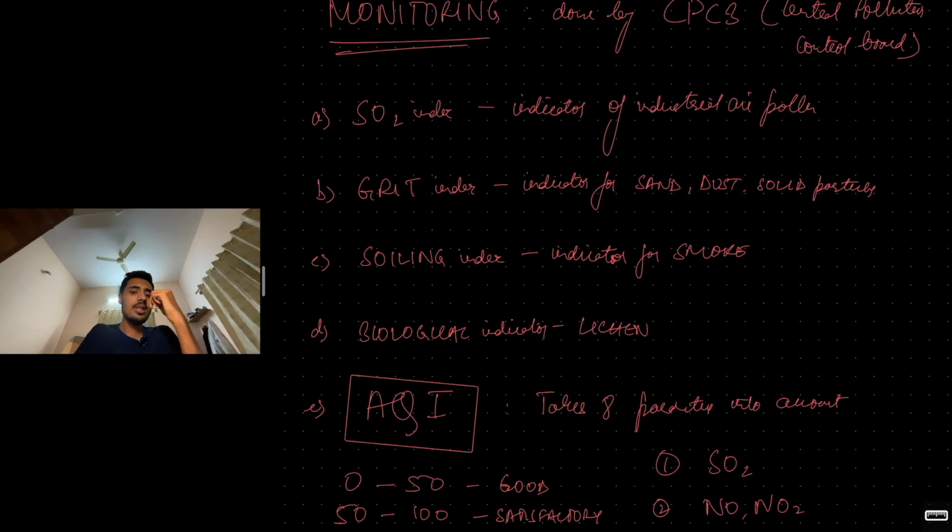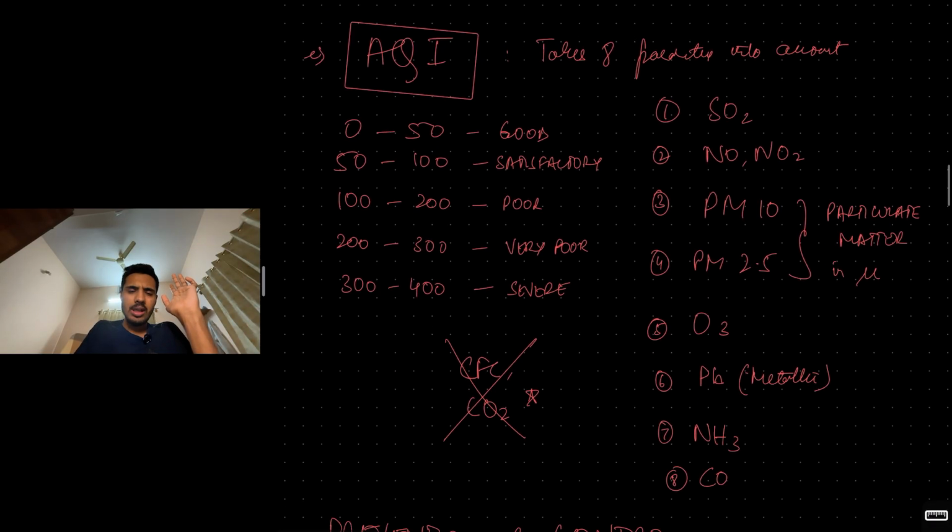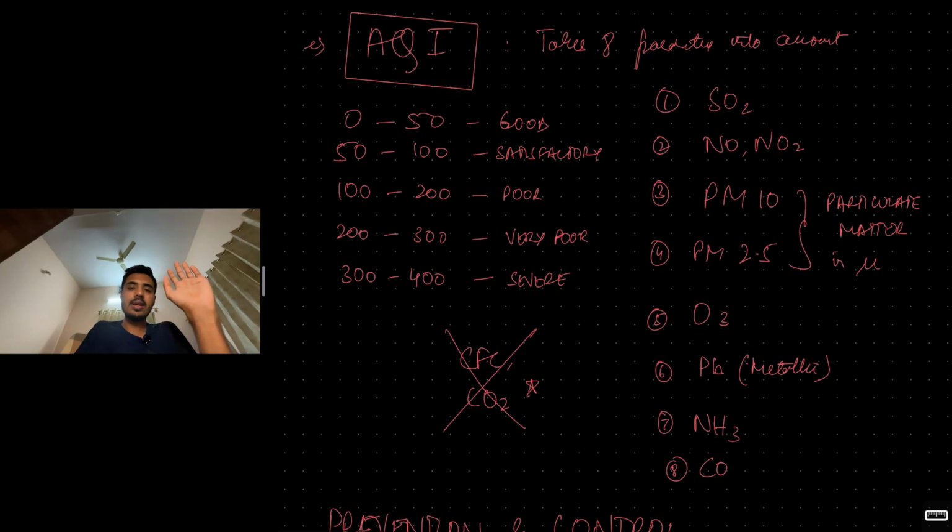Soiling index is an indicator of smoke. The biological indicator is lichen. Wherever lichens used to grow before, now they are not growing. Why? Because of air pollution. So you have sulfur dioxide index for industrial pollution, grit index for dust, soiling index for smoke, and biological indicator lichen. And the most important air quality indicator is AQI, air quality index.